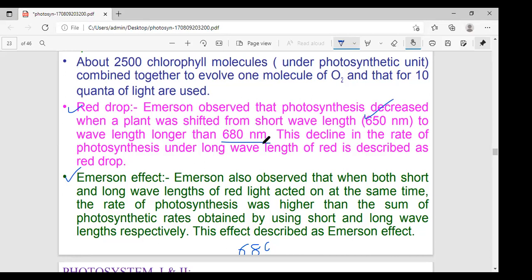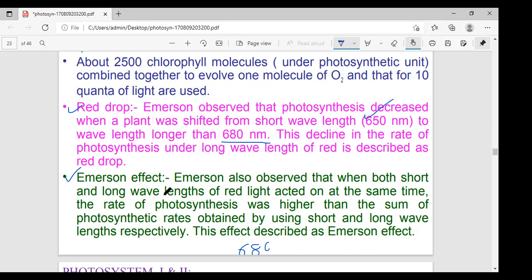When both wavelengths were given simultaneously, the rate of photosynthesis was higher than the sum of the rates with separate beams. This phenomenon came to be known as the Emerson enhancement effect. Did you understand? Emerson first observed in the chlorella plant that with longer wavelength red light, above 680 nanometer, the photosynthetic rate decreases. That is called the red drop.